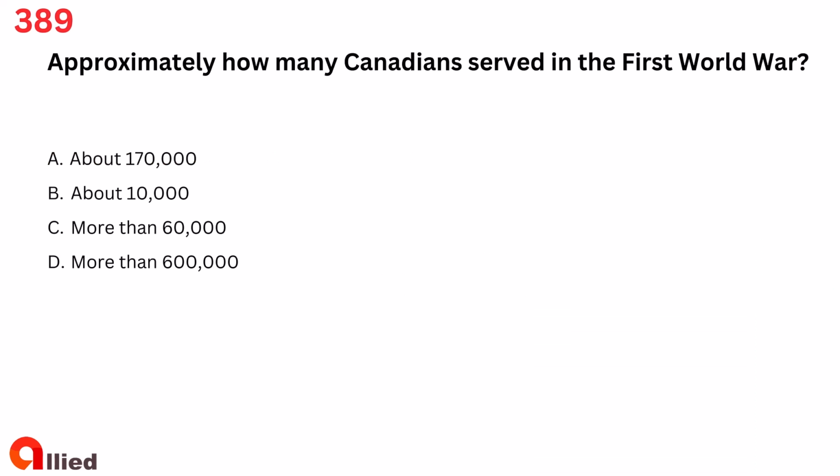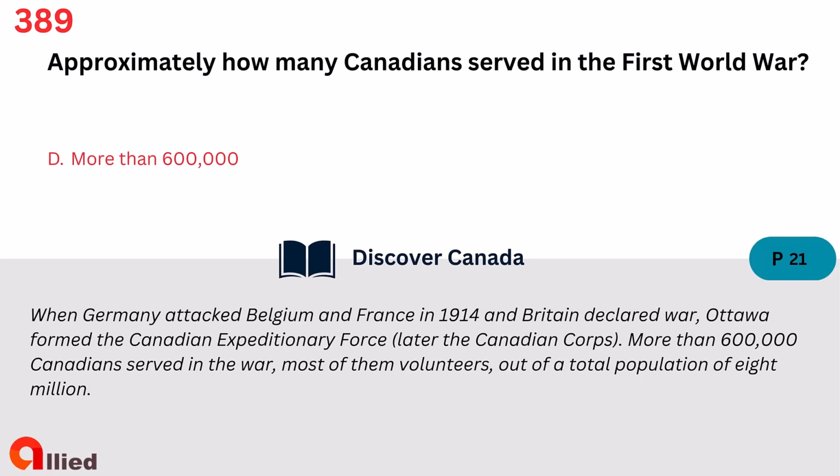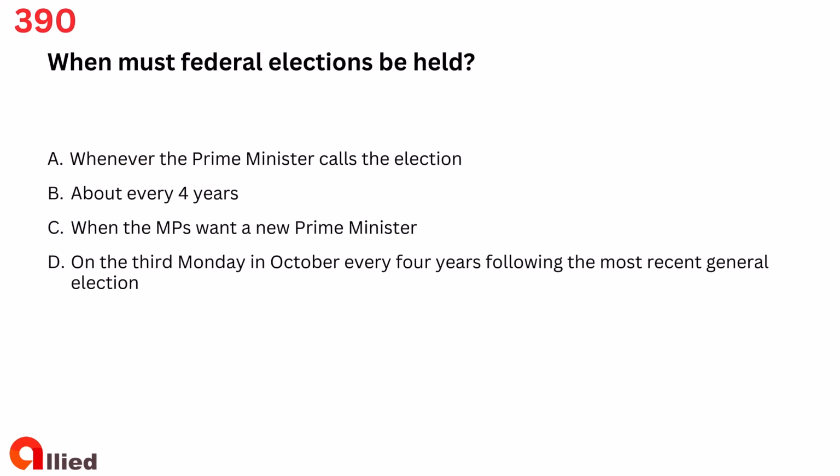Question 389. Approximately how many Canadians served in the First World War? A. About 170,000. B. About 10,000. C. More than 60,000. D. More than 600,000. The answer is D. More than 600,000.